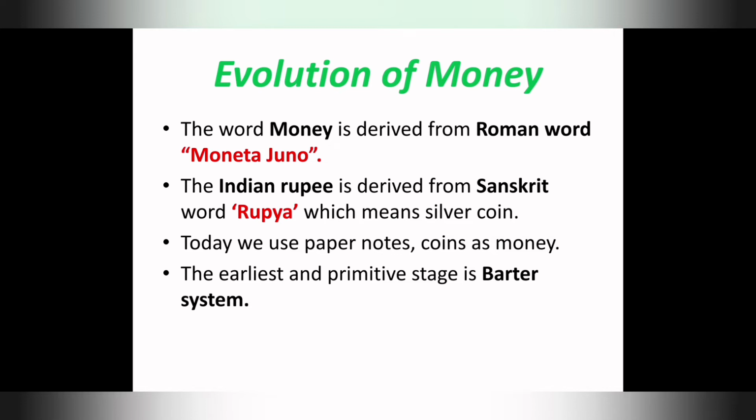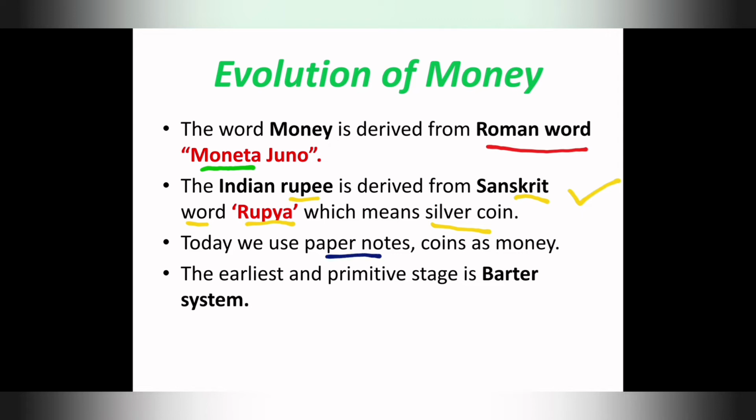The word money is derived from a Roman word. What is the Roman word given here? Moneta Juno. So the word money is derived from the Roman word Moneta Juno. The Indian rupee is derived from the Sanskrit word rupiah, which means silver coin.